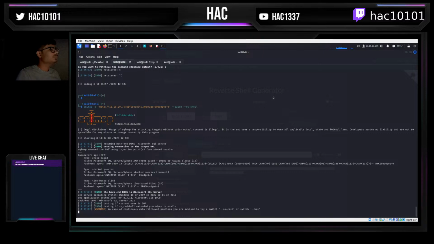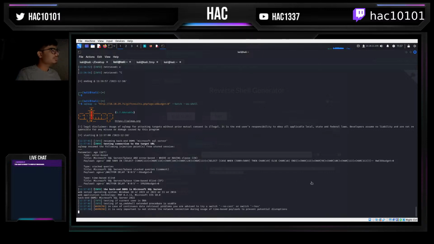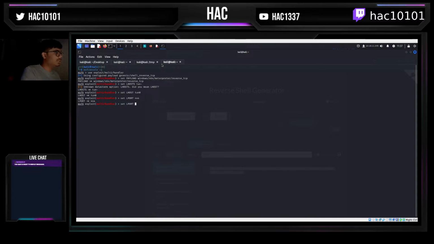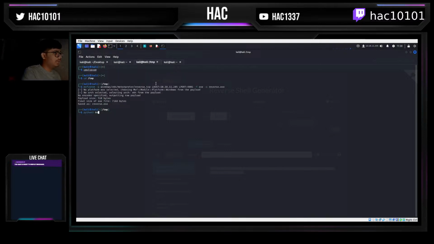Let's see what else I can do. Okay, so I'm going to go back over here to my Metasploit, exploit/multi/handler, then set payload, copy this, paste it here, set LHOST, set LPORT 9001, run it, and I can start my Python server, python3 -m http.server. I can zoom in.